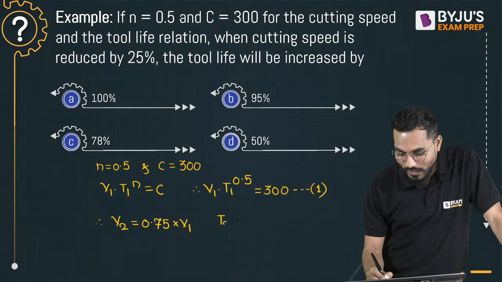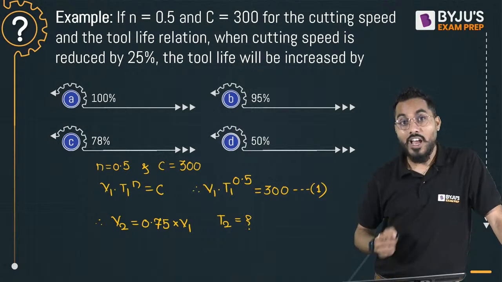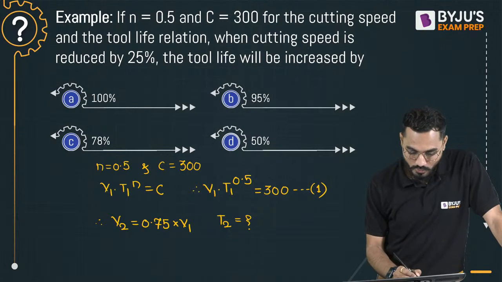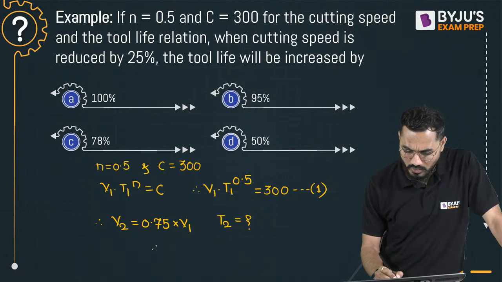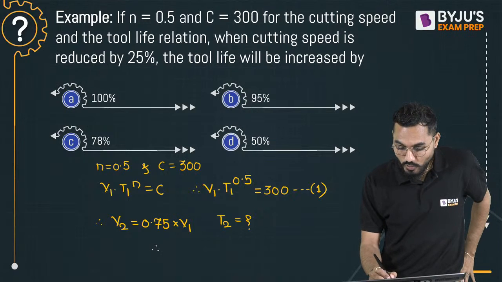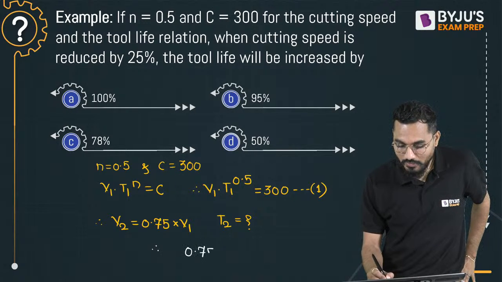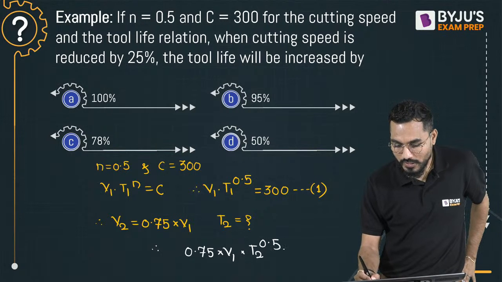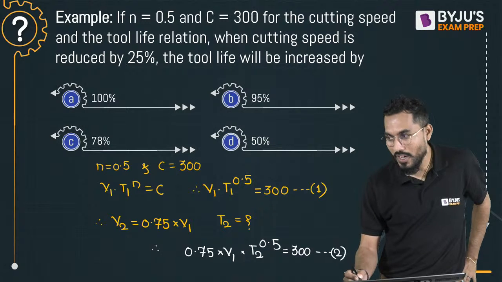And we are interested in calculating Taylor's tool life equation in the second case, after reduction of the cutting speed. So I'll put the equation here: V2 into T2 to the power of n is equal to C. Instead of V2, I'll say 0.75 into V1, into T2 to the power of 0.5, is equal to 300. Equation number 2.